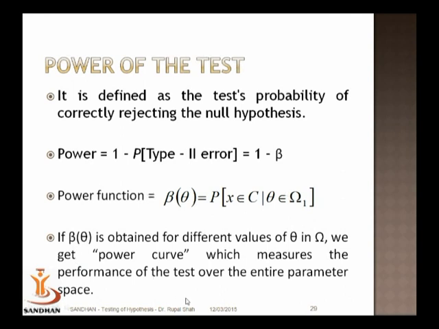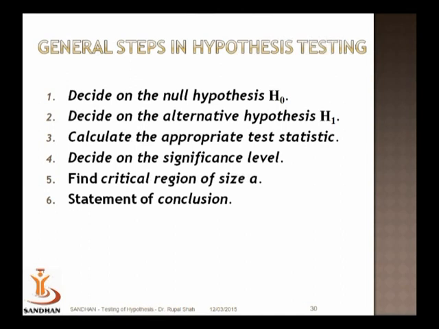It will be called a power curve. So the power curve actually shows the behavior, the performance of the test. So the power curve is a very important tool in judging how your test is behaving.